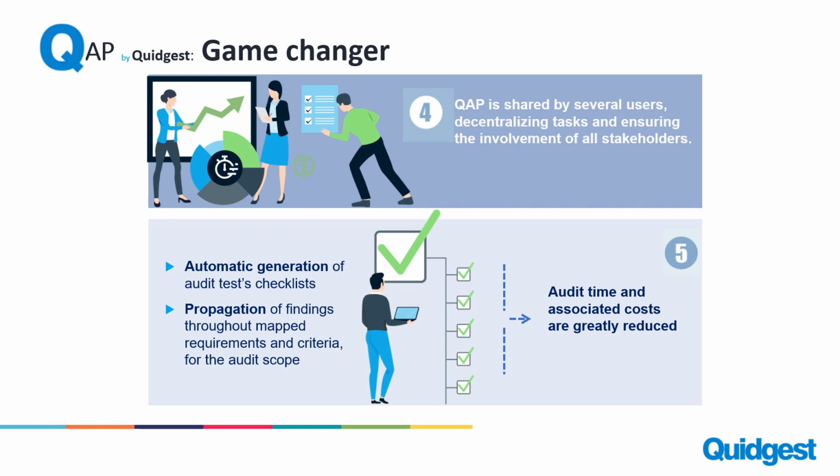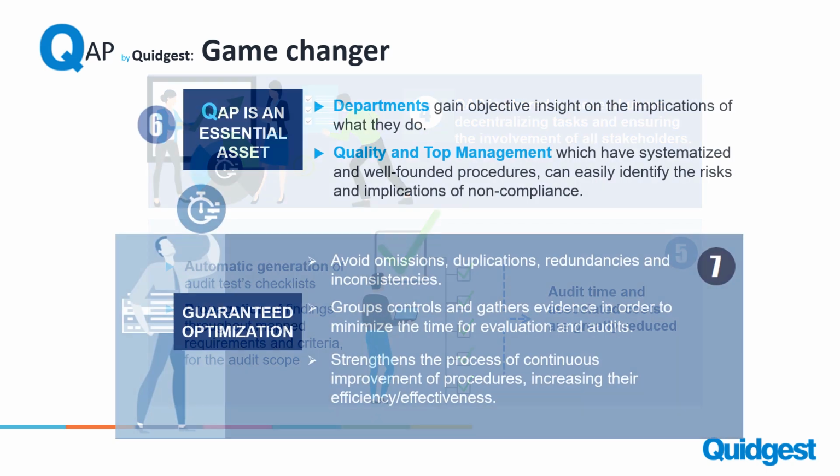Also automation: automatic generation of checklists, findings, and mapping those findings with the requirements and criteria for the audit scope. This would reduce the associated costs, but also the audit time that you will need.